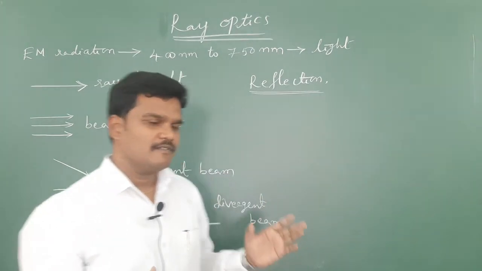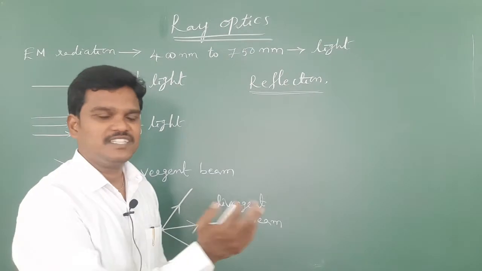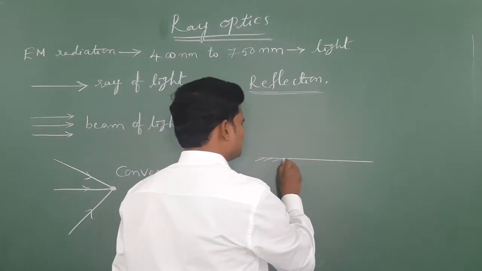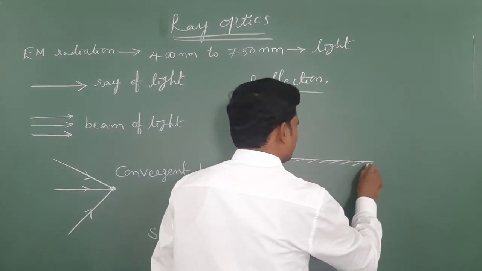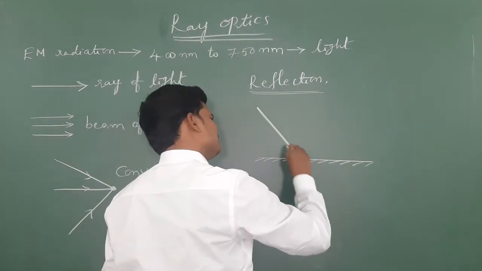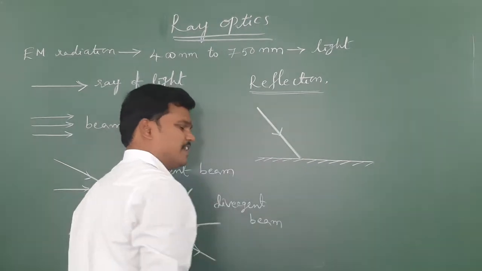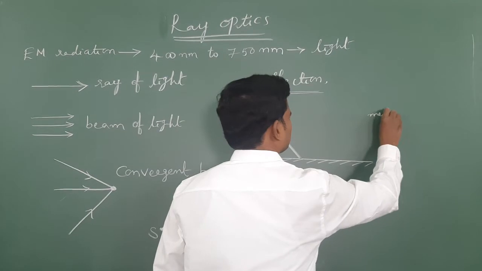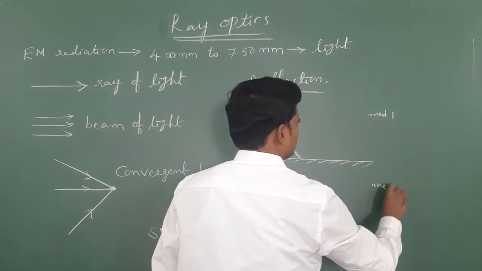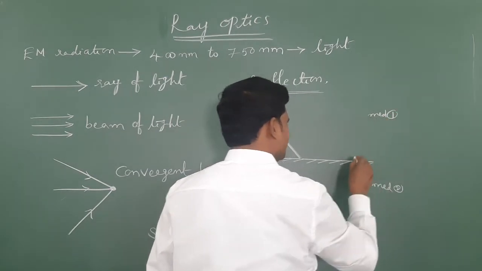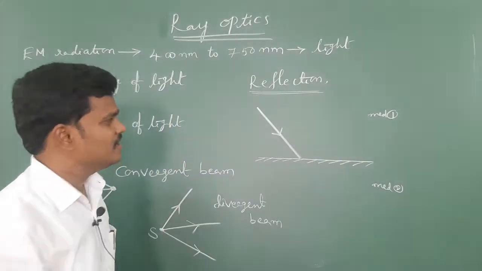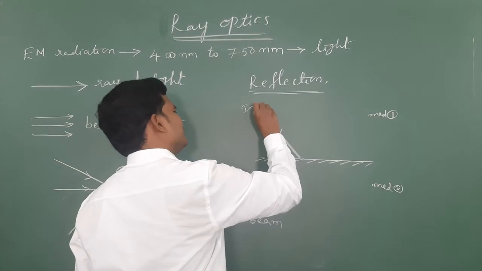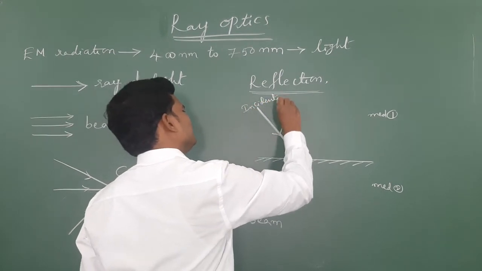If any light ray is incident on the interface separating the two mediums, this is medium number 1, this is medium number 2. Next I will continue with the plane mirror, spherical mirror, all those things. Let us suppose a light ray is coming from somewhere. This is called the incident light ray.